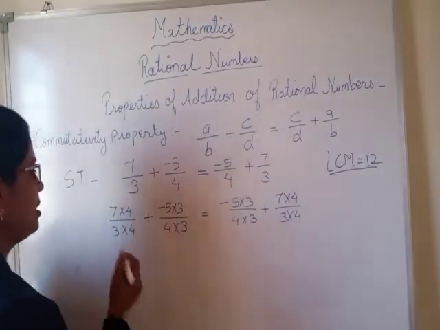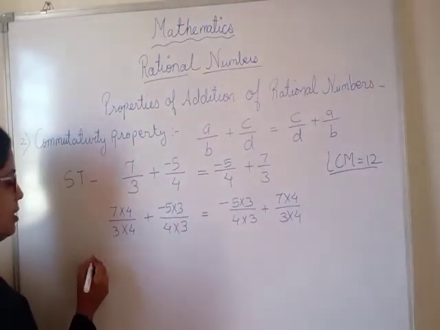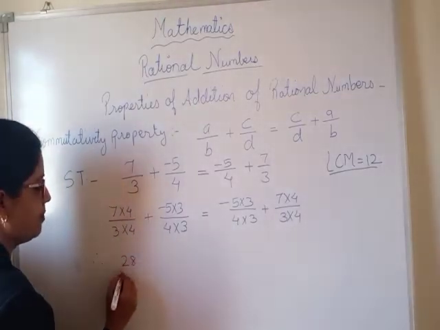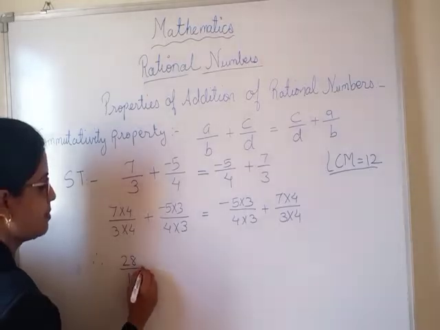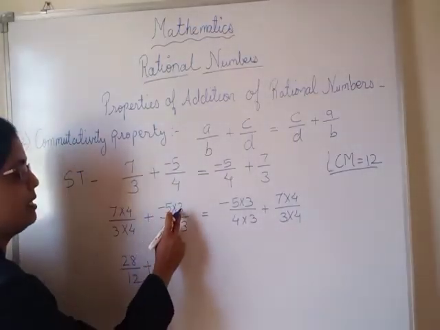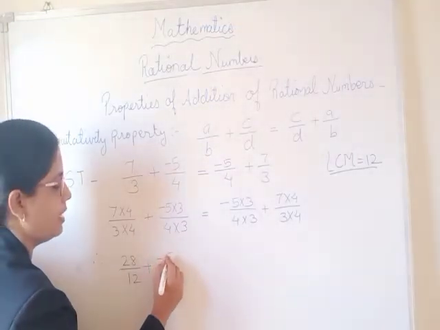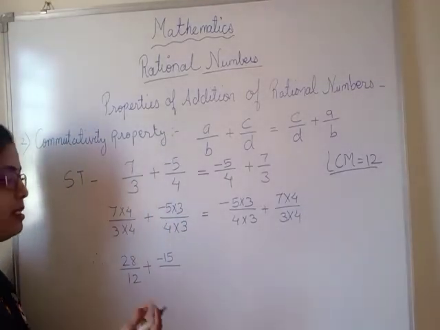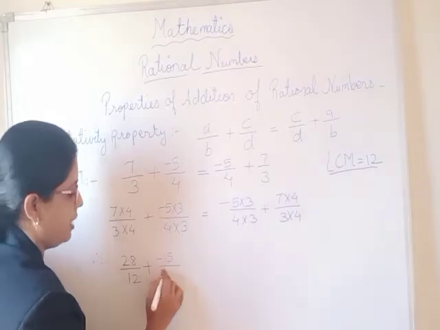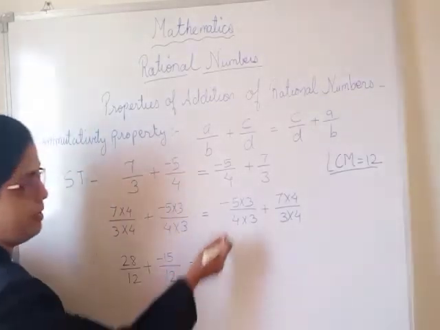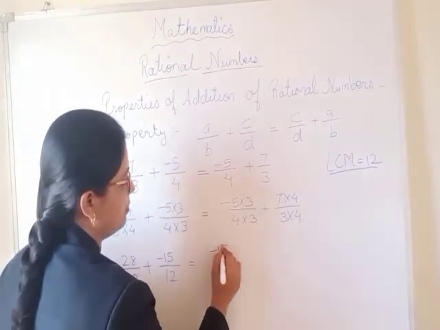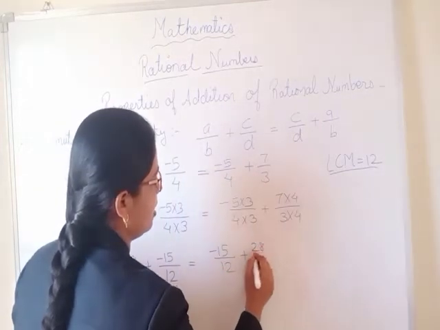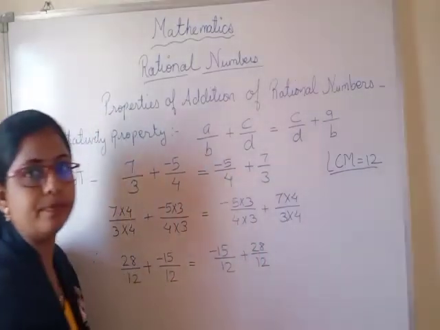Now next step, 7 fours are how much? 7 fours are 28 upon 12 plus -5 multiplied by 3 is -15, since negative times positive in multiplication becomes negative. 4 threes are 12. Same way here, -15 upon 12 plus 28 upon 12.